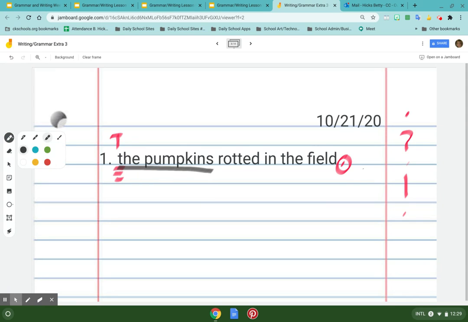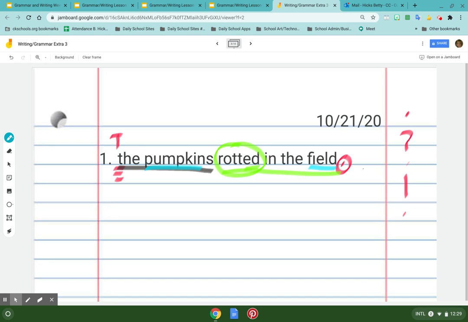Then I'm going to check for that verb, rotted, past tense, ed. Where did they rot? They rotted in the field. That's all of my predicate. All right. Then what I do is I go, okay, where are my nouns? Pumpkin is a noun. It's a thing. A field is a place. It's a large open grassland area that doesn't have a lot of trees in it.